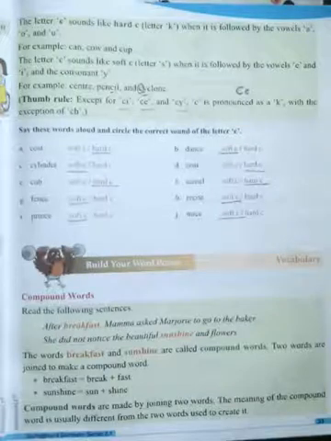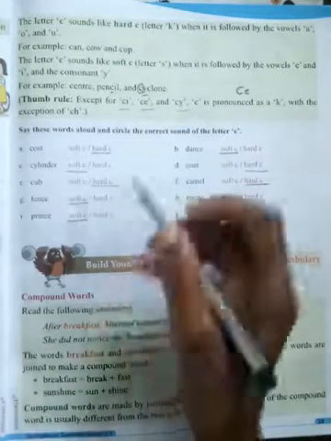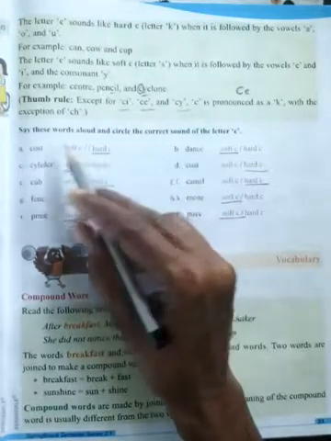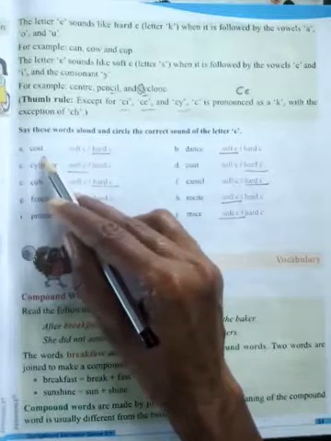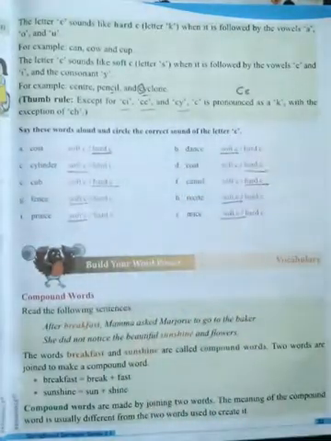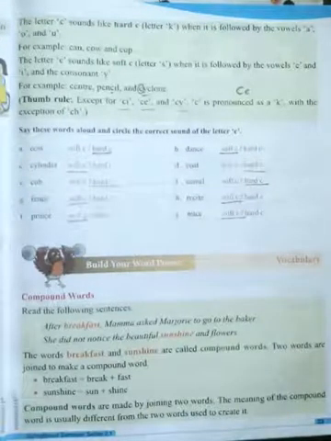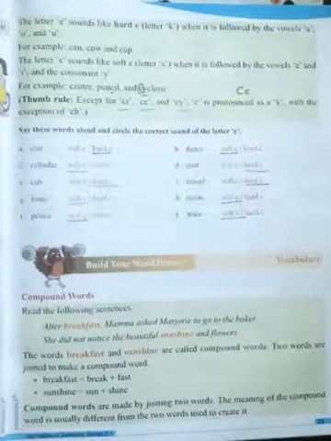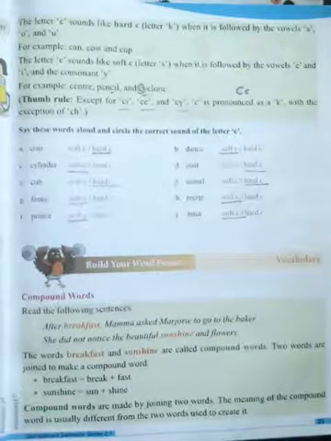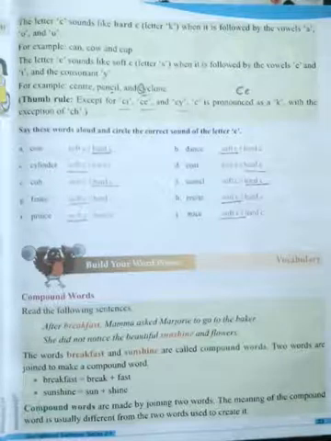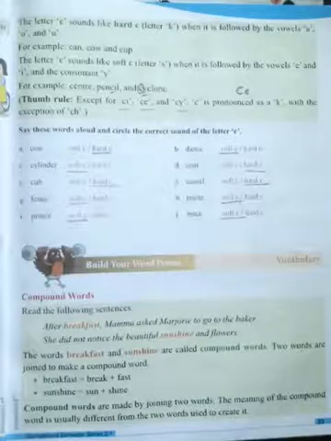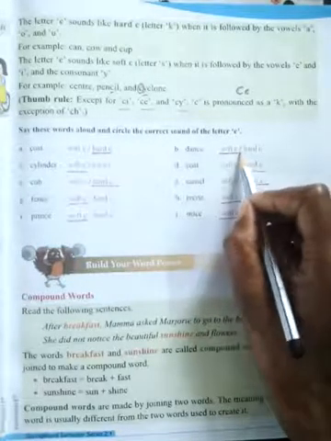Cost. Cost. The pronunciation sounds like K, so this is hard C. If a K sound comes, it is hard C. If an S sound comes, that is soft C. Okay? K sound is a hard C, so S sound is a soft C. Okay? Dance. Yes, it is soft. Underline this one.